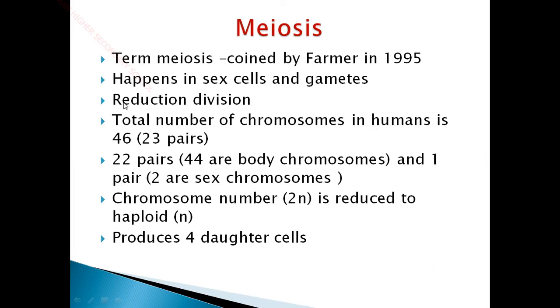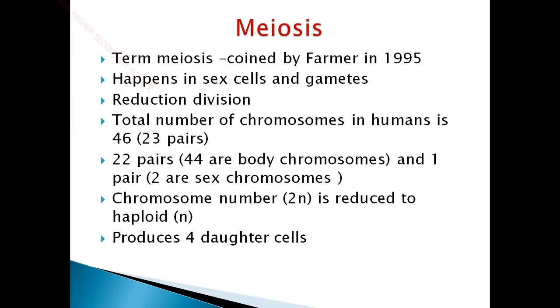So why is meiosis called a reduction division? This kind of meiosis happens only in our gametic cells or sex cells, otherwise called germ cells. Germ cells, gametic cells and sex cells are all found in our reproductive system. Only during the process of reproduction, during fertilization and the formation of the zygote, does this type of meiosis division happen in human beings.